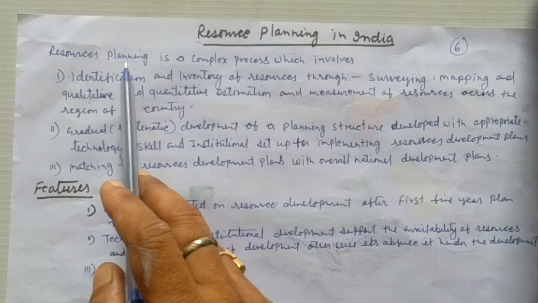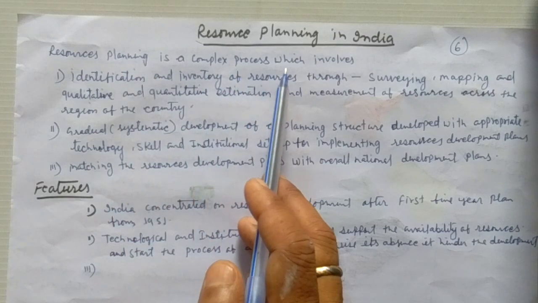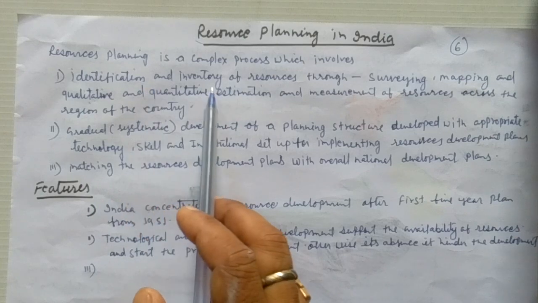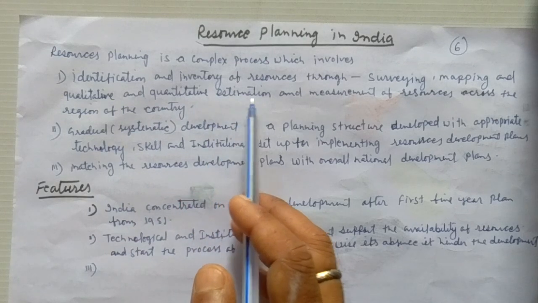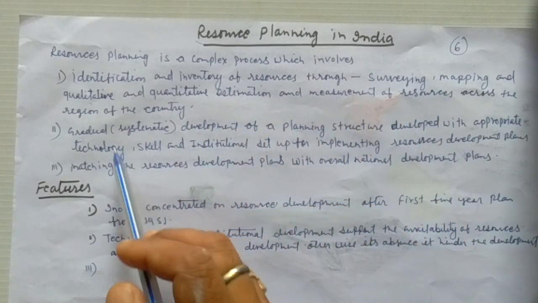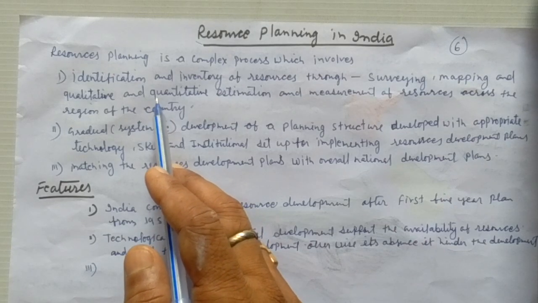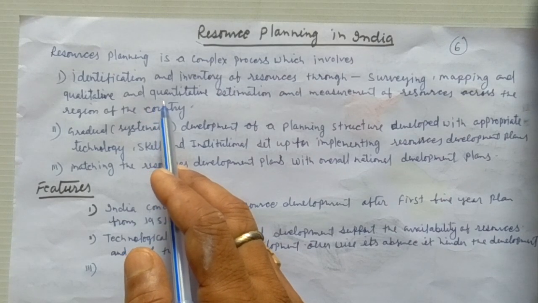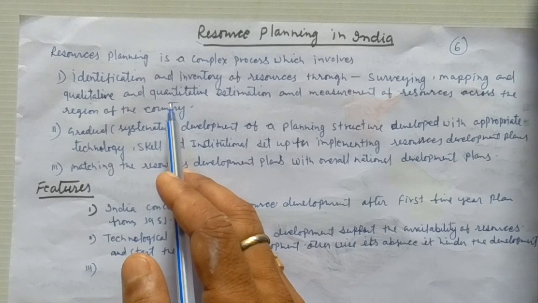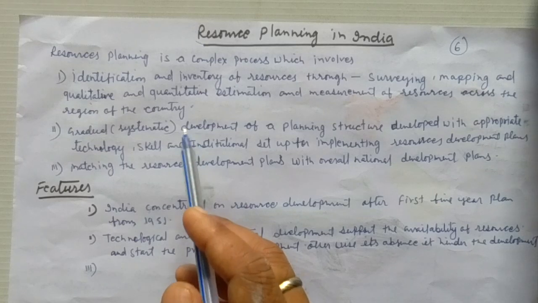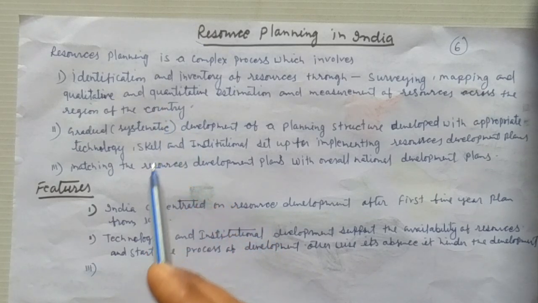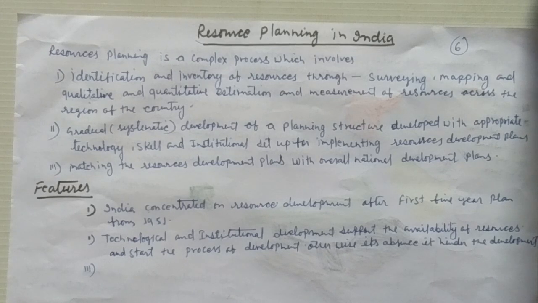Resource planning in India. Resource planning is a complex process which involves identification and inventory of resources through surveying, mapping, and qualitative and quantitative estimation and measurement of resources across the regions of the country. It means the country should have knowledge about its reserves of resources, so that it could plan to deal with the recent problems of the country, keeping in mind all the resources and their availabilities.